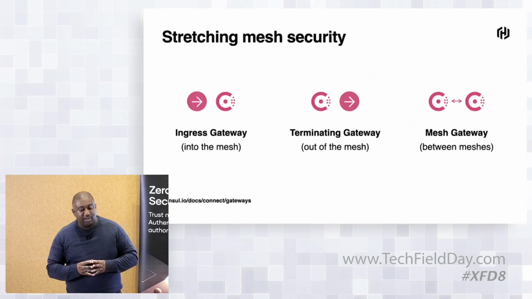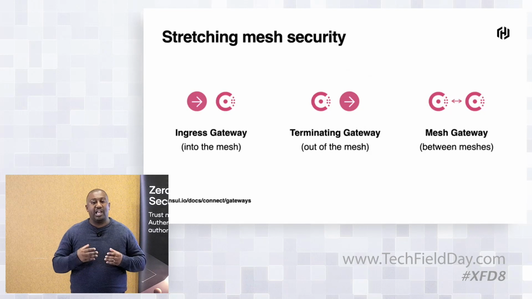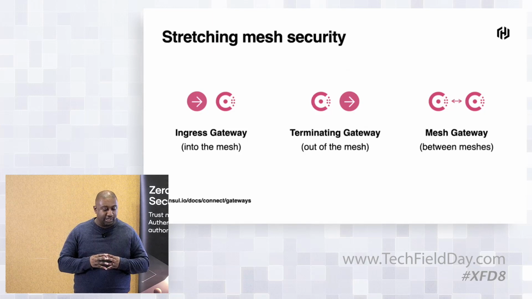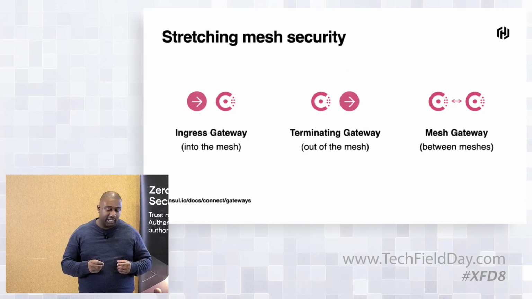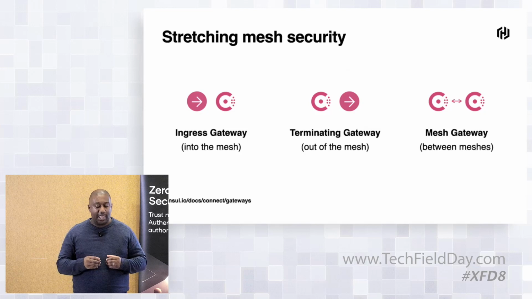We call that stretching a mesh. As part of Consul, we have a series of features that allow us to stretch our mesh in different ways, depending on what we require. So we have an ingress gateway. If we need to allow services from outside the mesh to talk to services inside the mesh, then we can implement an ingress gateway. Pretty straightforward to do.